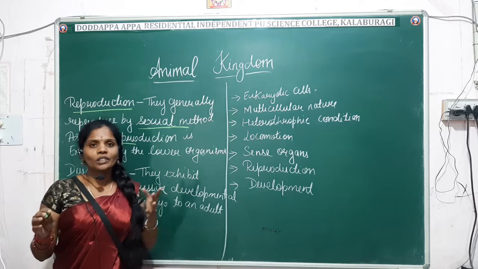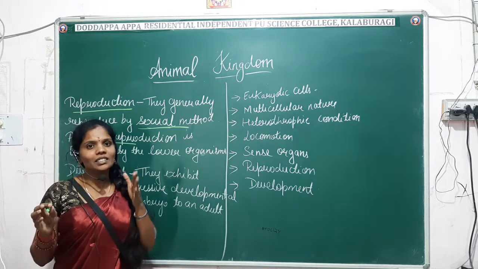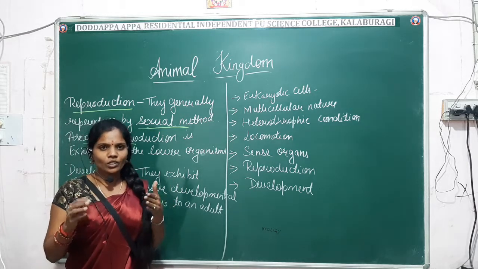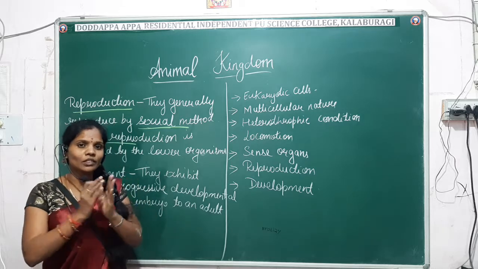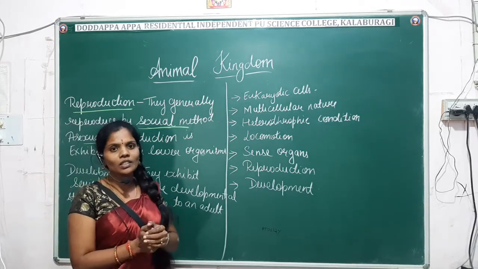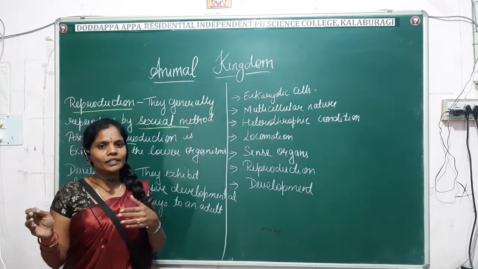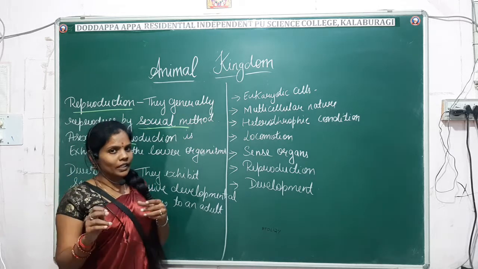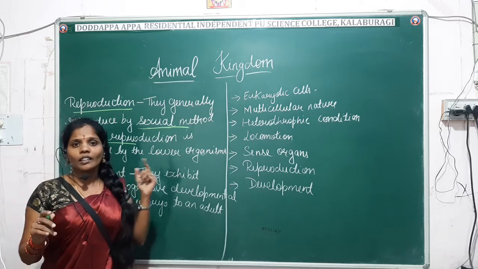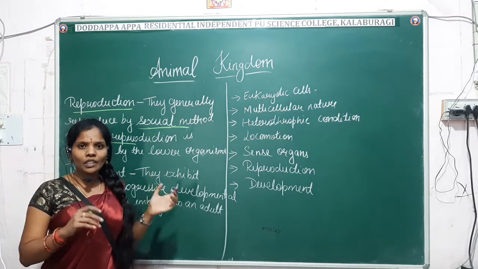Hermaphrodites means both the sex organs, or the development of both the sex organs, are seen in a single animal. So they are known as hermaphrodites. Hetero means separate: male will be separate and female will be separate. So in sexual reproduction, two parents are involved.